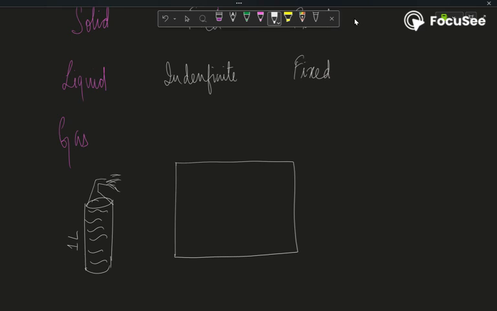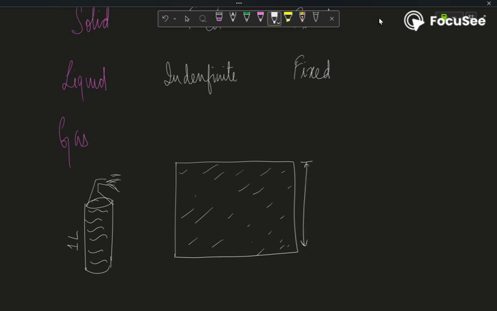I will find that all the oxygen has spread across this room in different directions. And this oxygen gas will now acquire the shape and the volume of this room.